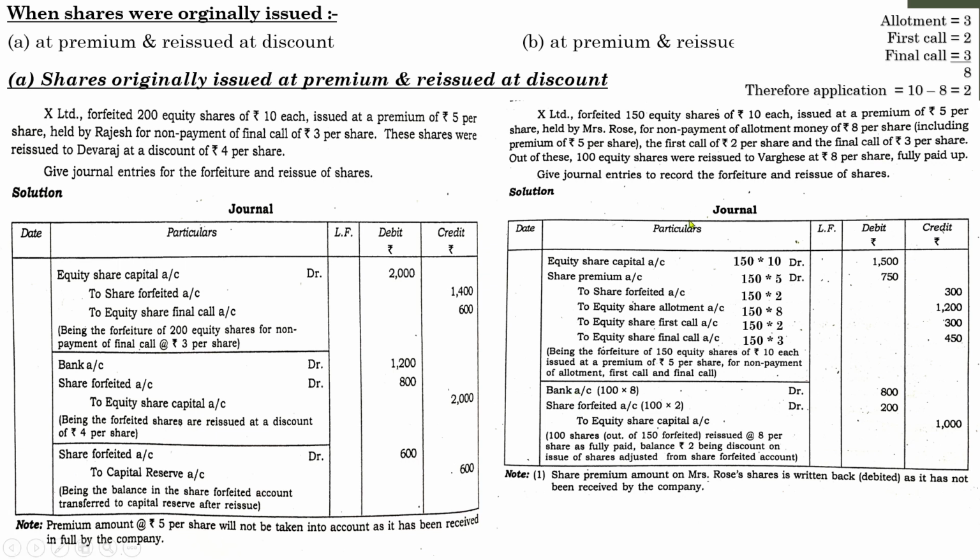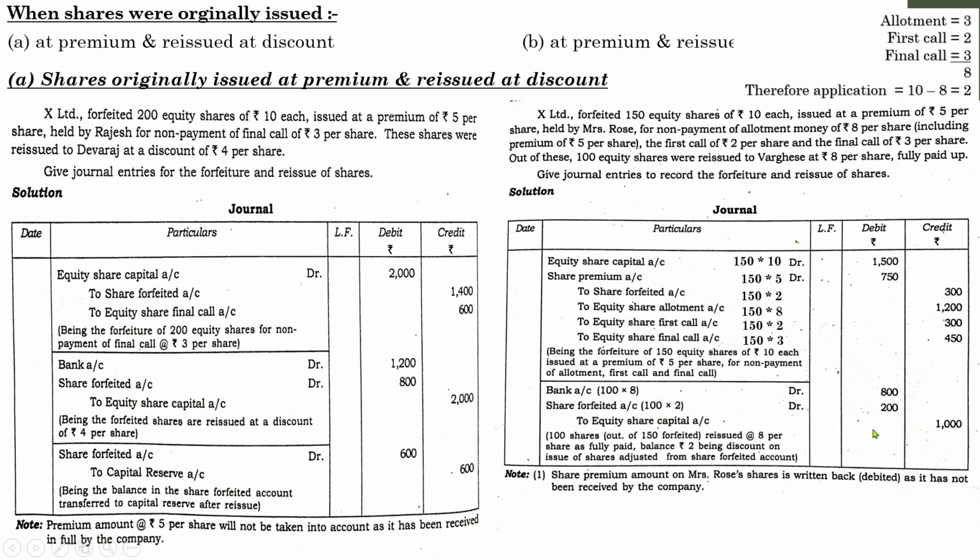Bank account debit, here the total number of shares was 100. That is reissuing 100. And value of one share is 8. So 100 into 8, 800. Share forfeiture account, here we will show the discount part. 100 equity shares were reissued and discount on such reissue is rupees 2, because earlier the base value of share was 10, now it is reissued at 8, so discount is rupees 2 on 100 shares, so total share forfeiture is 200.